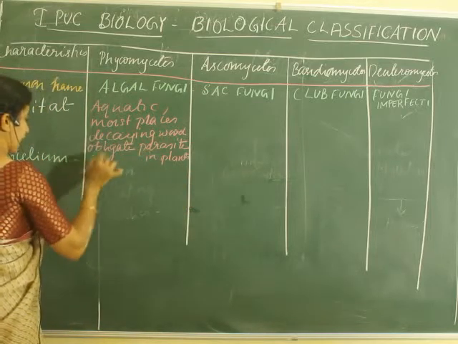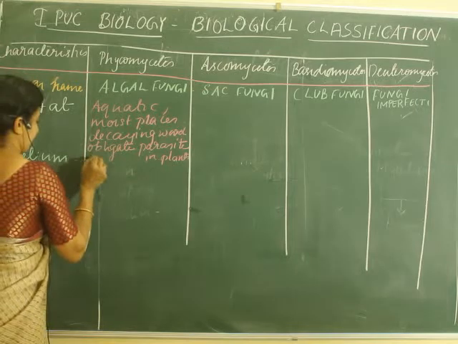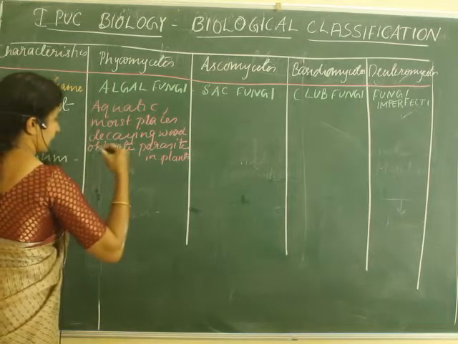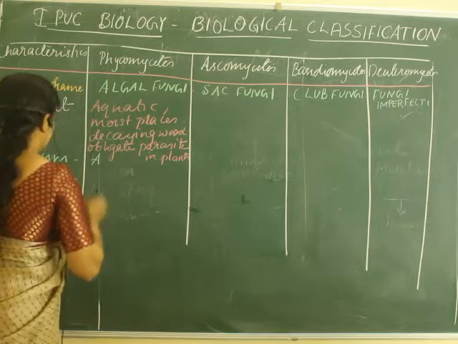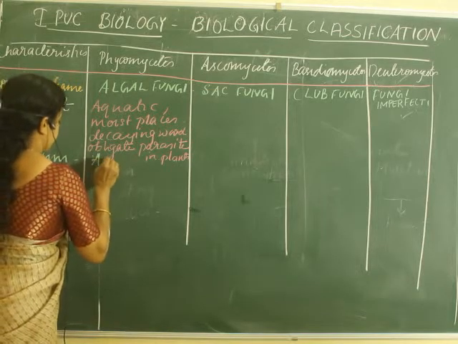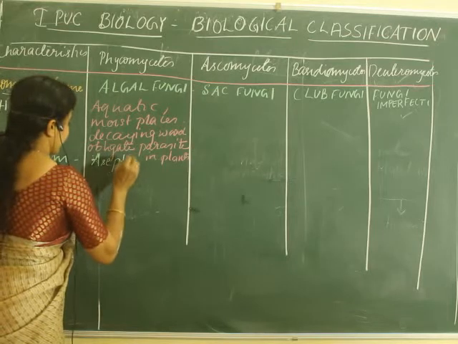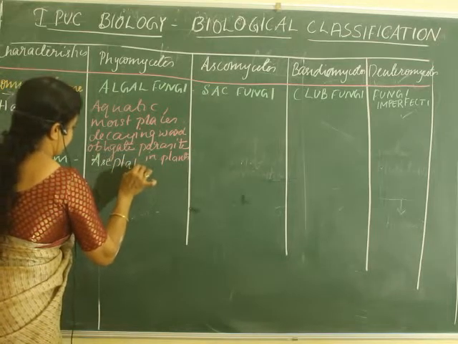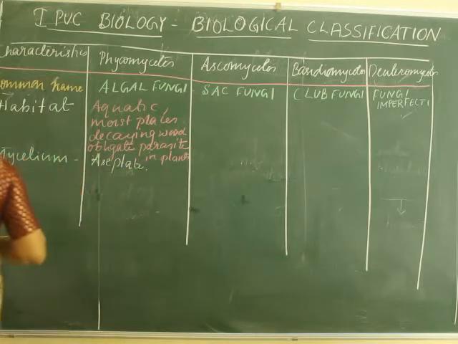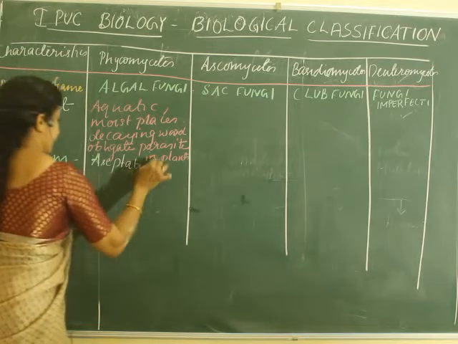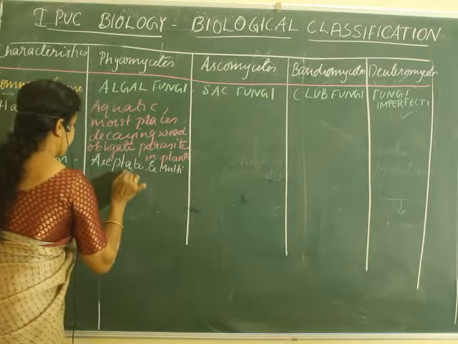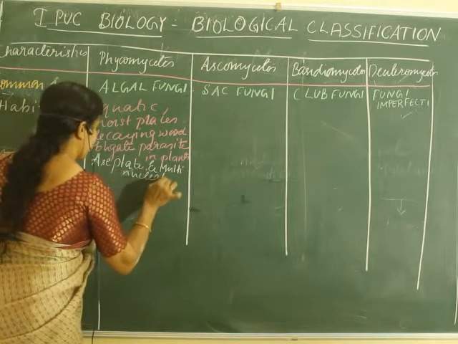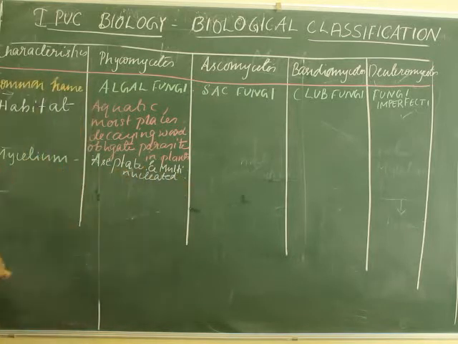So you can write that point for all of them, after knowing the main nature on which it is classified. So here it is aseptate mycelium. In the algal fungi, the phycomycetes, it is aseptate. And what is the nature of the mycelium? It is multinucleated. If it does not have septa, it will be a multinucleated hypha.